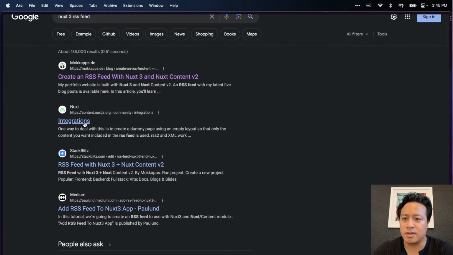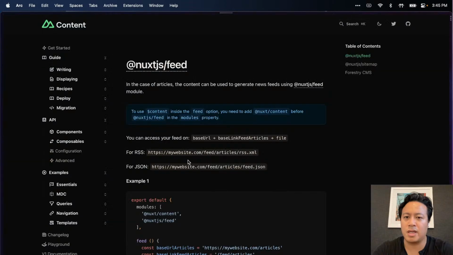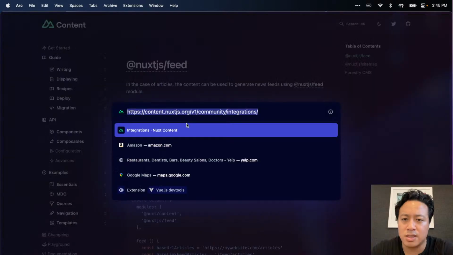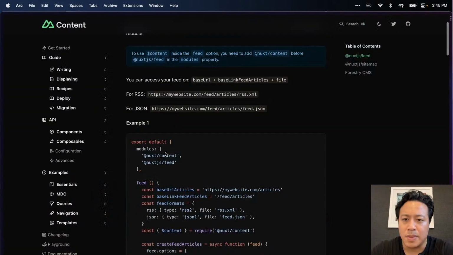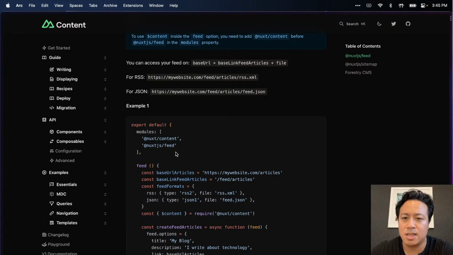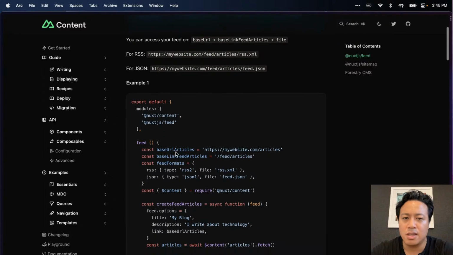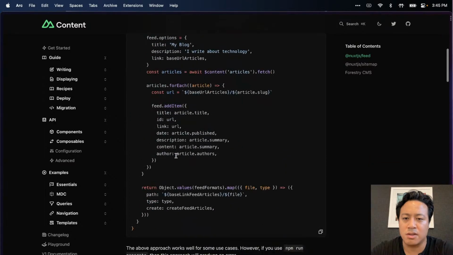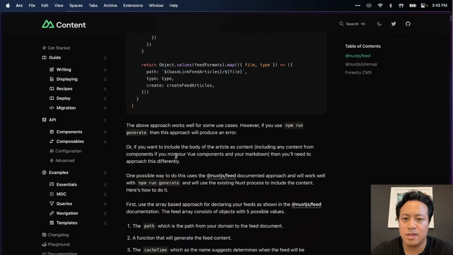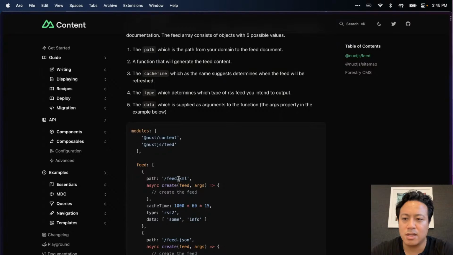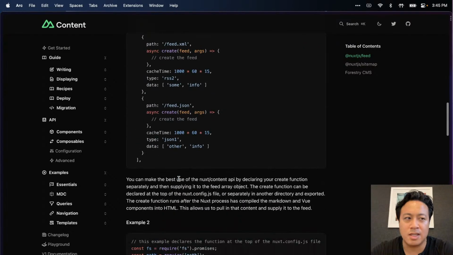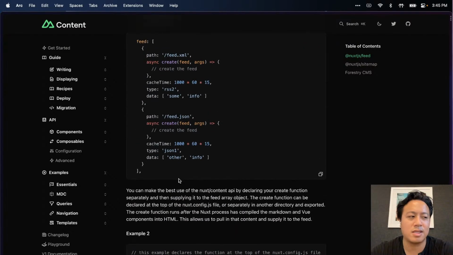So it looks like in terms of SEO page, looks like there is a Nuxt.js feed, but is this actually Nuxt 3 compatible? It'll take in Nuxt content, it'll take in the feed, base article, sure, it'll generate all this stuff. Cool. npm run generate. Why do I feel like this is the old site?